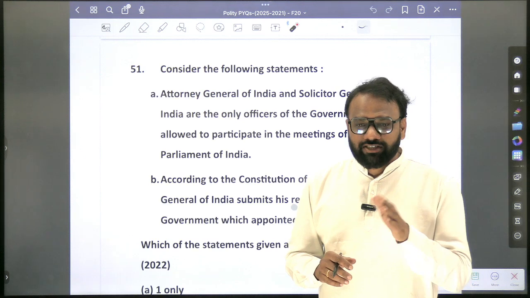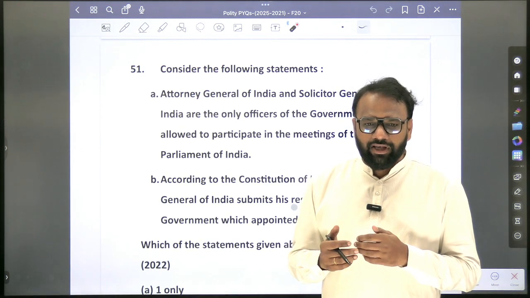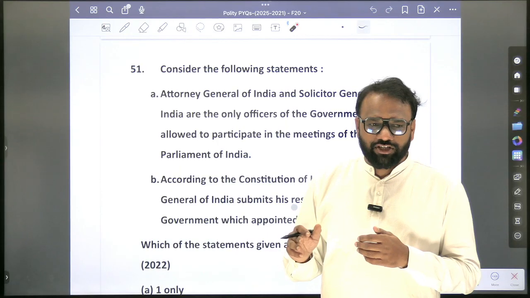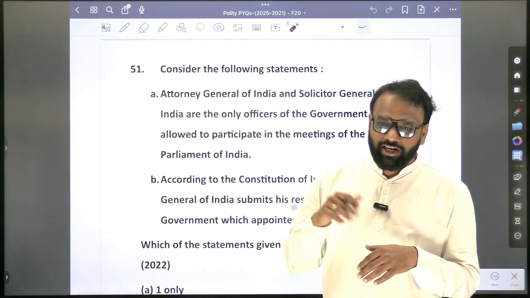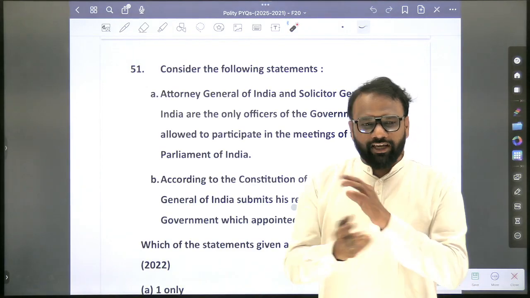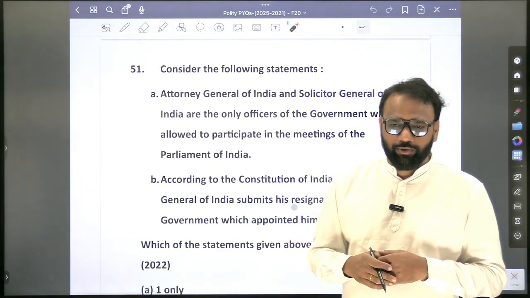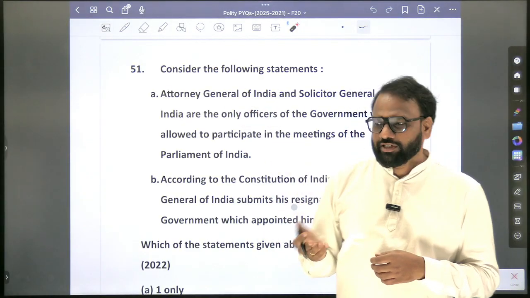Okay, but a person who is, for example, let's assume Nirmala Sitharaman, she is from Rajya Sabha. Now, can she participate in the Lok Sabha discussion? Yes, she can participate. But can she vote there? No. Can she vote in Rajya Sabha? Yes, she can vote. Now, a person who is neither a member of Lok Sabha nor Rajya Sabha can participate in both, but without the right to vote. Similarly, the Attorney General will participate, but will he have the right to vote? No, he does not have the right to vote.